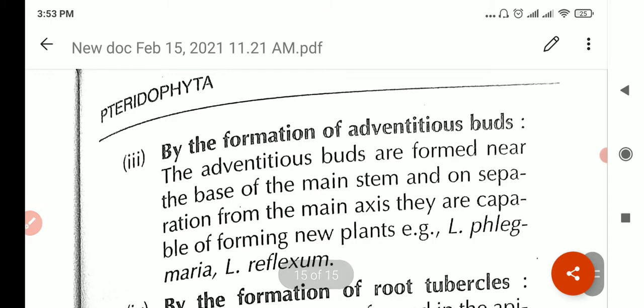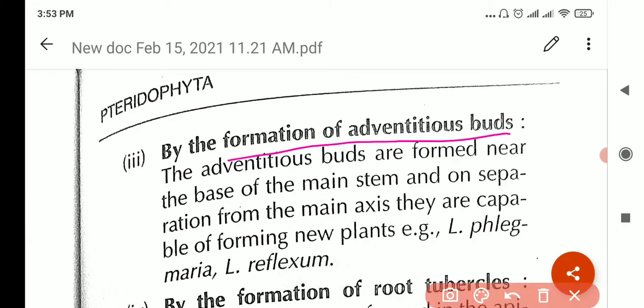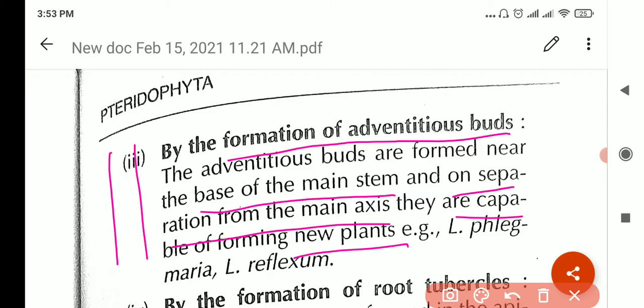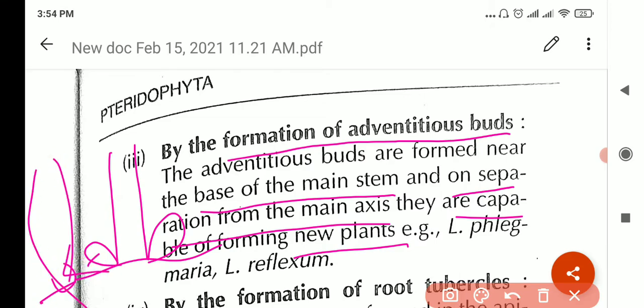Okay, the next one is by the formation of adventitious buds. These buds are formed near the base of the main stem, and on separation from the main axis, they can form new plants. If this is the lycopodium, let's say the bud comes out from here, then the bud will just fall off and grow into a new plant. Very easy.